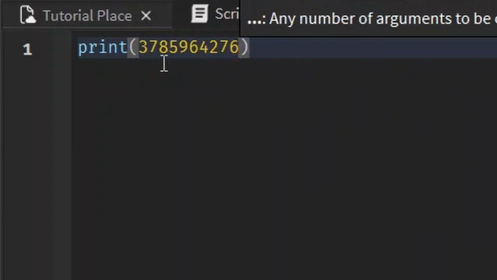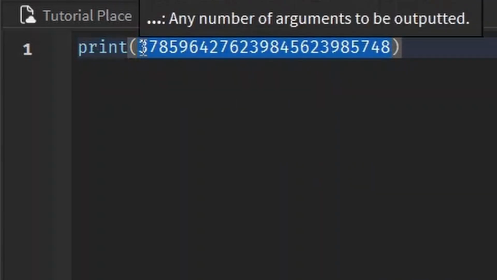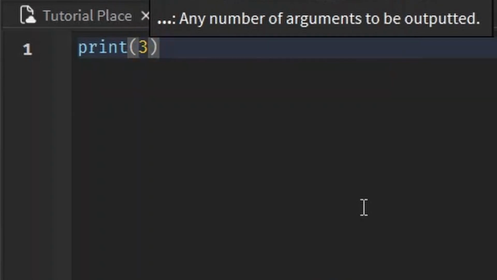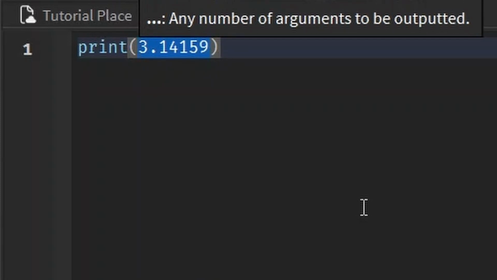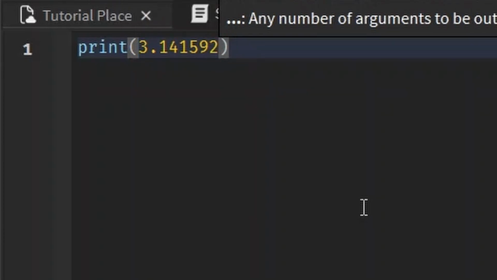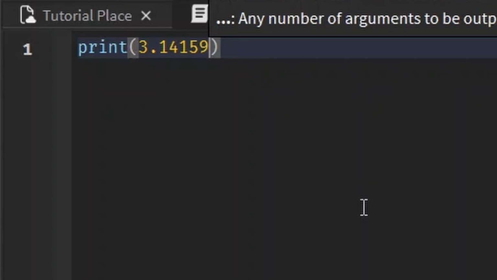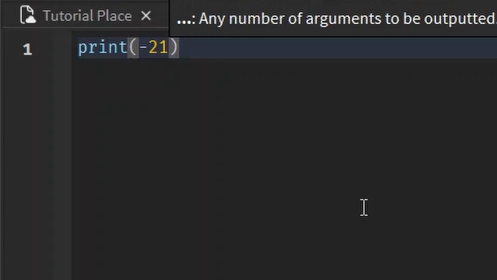Even if we write this giant thing, it's still a number, even though it's a little wild, I admit. Even if we write 3.14159, that is a number, even though it has a little decimal, it's still a number. And yeah, I stopped at 9 because I only know up to 9. Okay, I did my best. What comes after 9? I don't know. I did my best. And let's play a game. Let's play, is this a number? Even though it's negative.